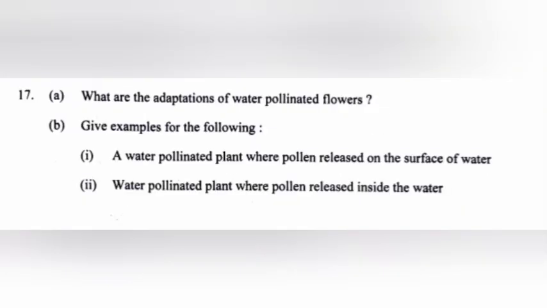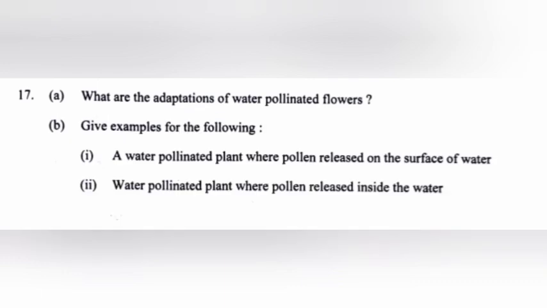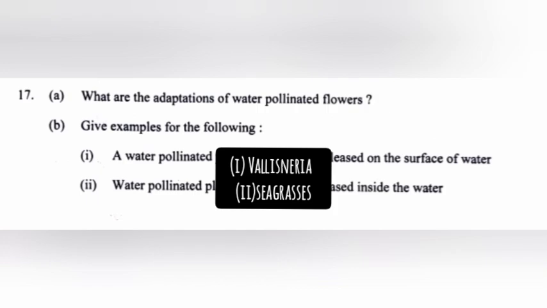17a. What are the adaptations of water-pollinated flowers? Answer. Colorless, nectarless, unisexual flower. Pollen grains are protected by mucilaginous covering. Long ribbon-like pollen grain. Write any 4 points. B. Give example for the following. 1. A water-pollinated plant where pollen is released on the surface of water. 2. Water-pollinated plant where pollen is released inside the water. Answer. 1. Vallisneria. 2. Seagrasses.